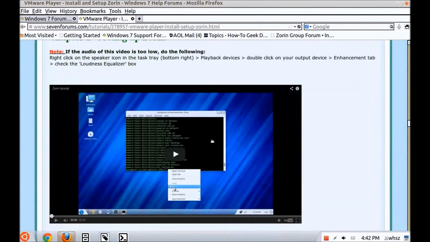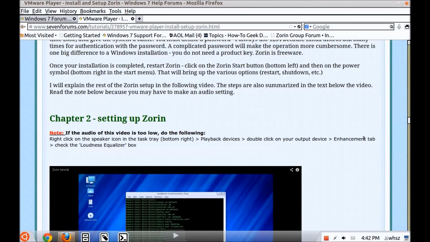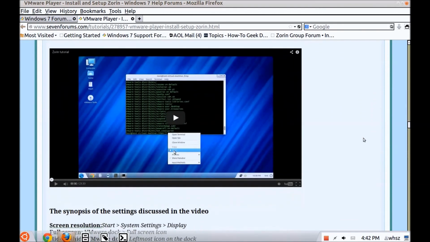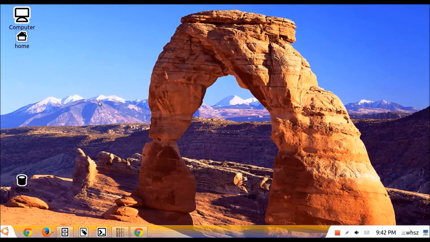And then I have a video on how to install and set up Zorin in detail. Because one thing you have to install are the tools. And the tools will keep you busy for a little while. But it's doable if you follow my instructions. It's just a little tedious. Well, that's about all I can say about Zorin and running it in virtual. I hope you give it a try. Would appreciate. It's a nice system.